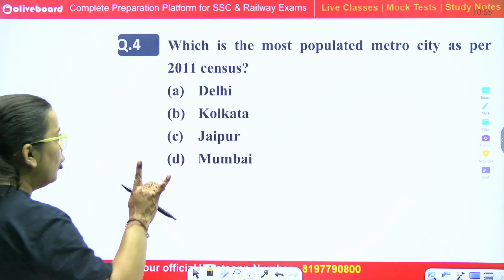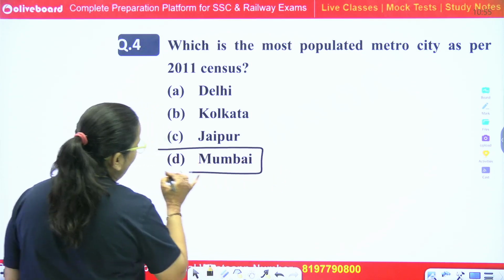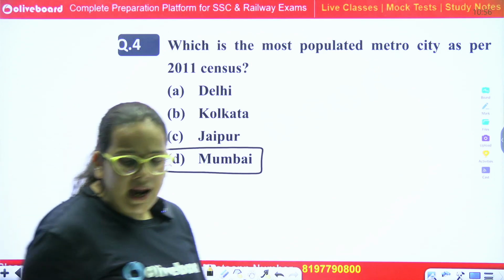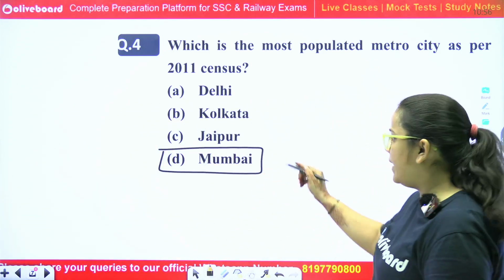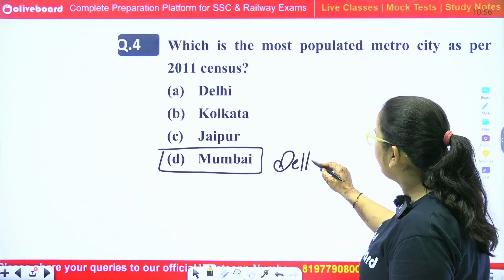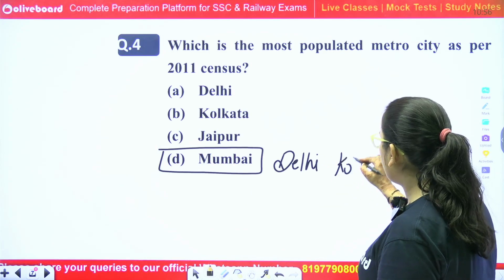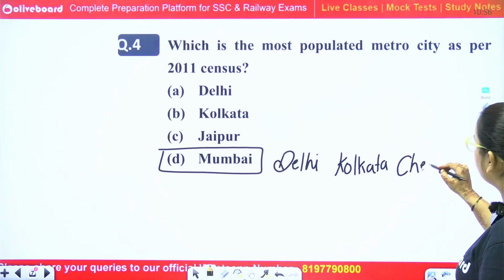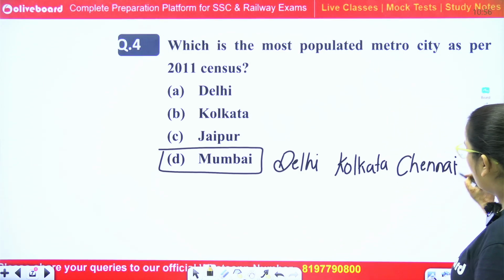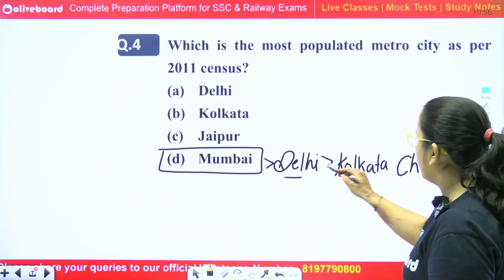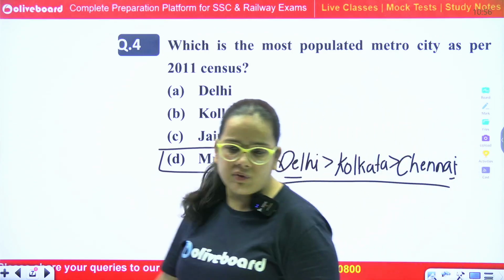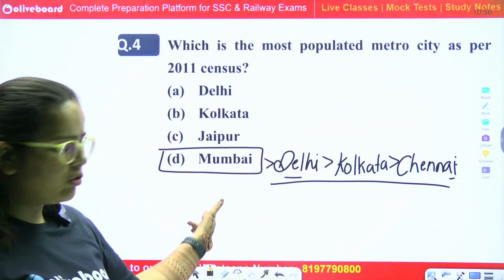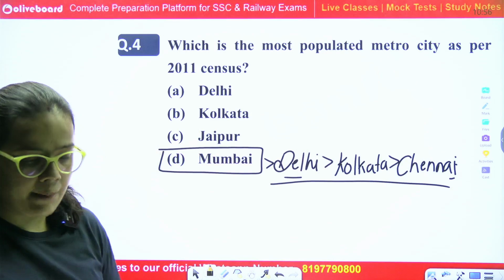The most populated metro city is Mumbai, followed by Delhi on second, Kolkata on third and Chennai on fourth. So this is the sequence for the population of metro cities, and the correct answer is option number D.